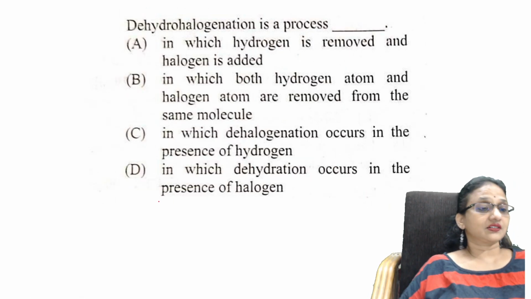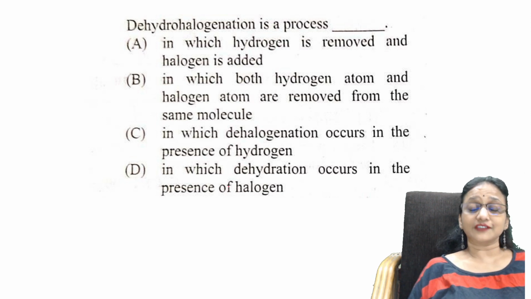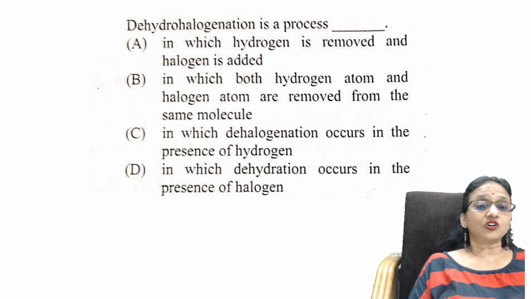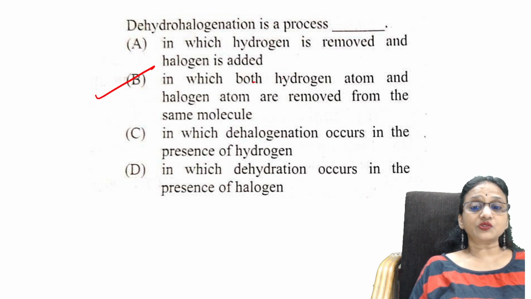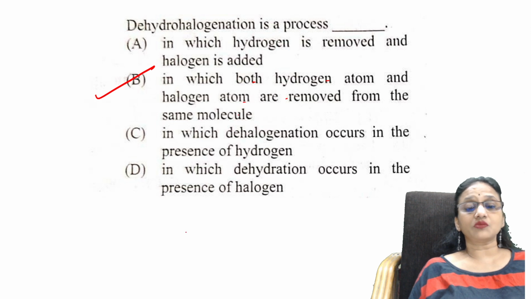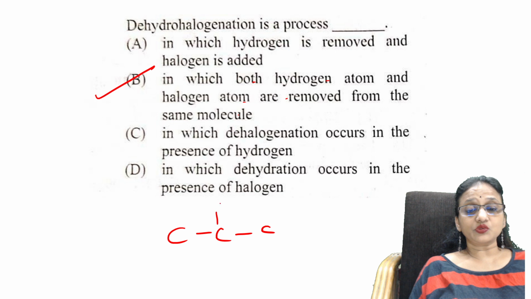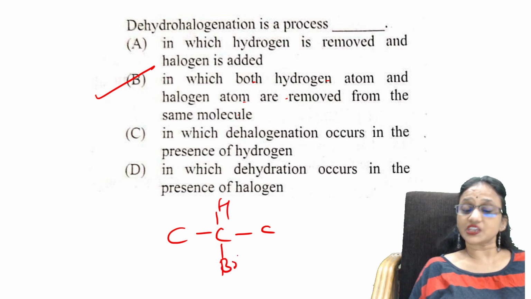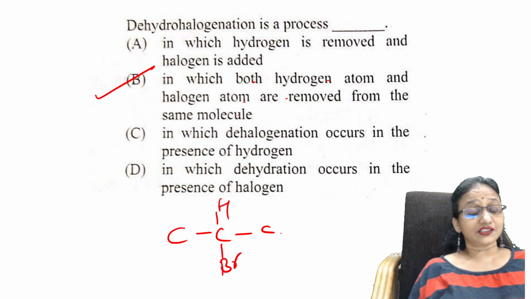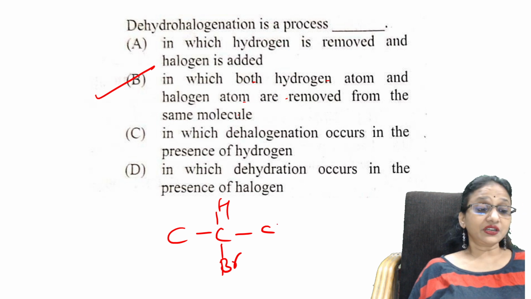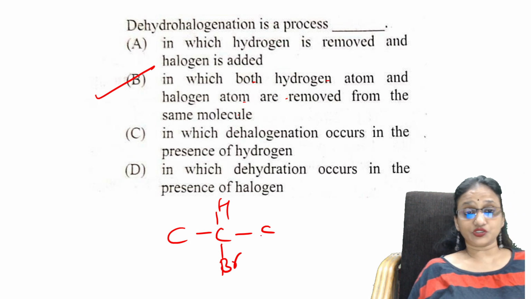Dehydrohalogenation process occurs. Okay. Dehydrohalogenation means removal of hydrogen and halogen. Yes, right. The correct option is B. Why? In it, hydrogen and halogen atom are removed from the same molecule. If it is symmetrical or unsymmetrical, that is what you should check, students.